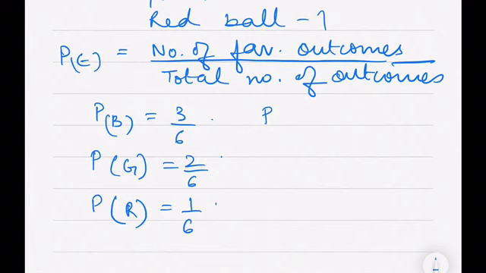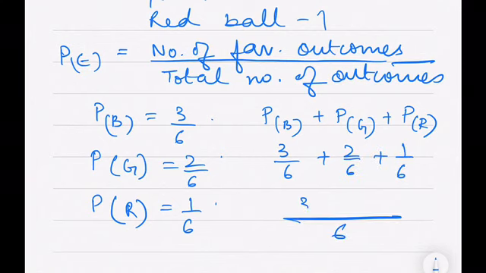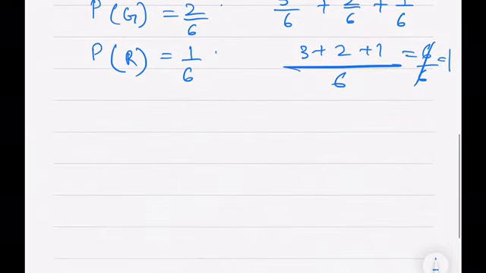So the sum of elementary events means probability of blue ball plus probability of green ball plus probability of red ball. Adding 3 by 6 plus 2 by 6 plus 1 by 6, the LCM is 6, so 3 plus 2 plus 1 gives 6 by 6, which is 1. You can remember this by understanding the concept. So the sum of probabilities of elementary events in an experiment will be equal to 1.